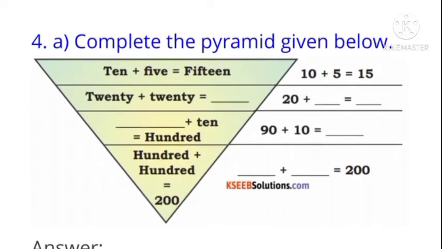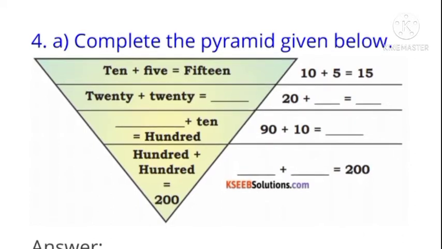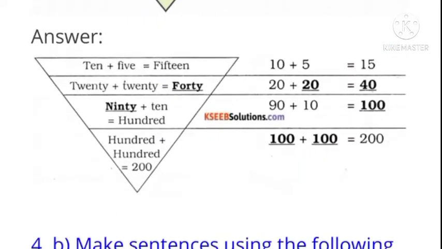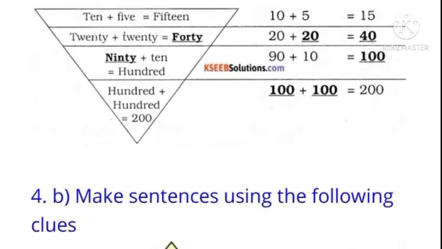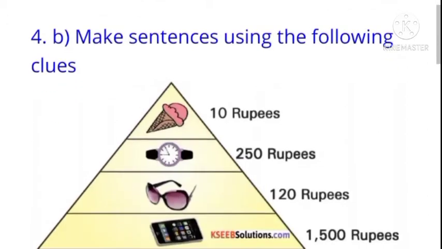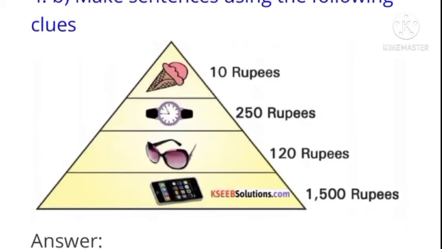See here, the pyramid is given. In this, the answers are there. You need to complete. 10 plus 5, 15. 20 plus 20, 40. 90 plus 10, 100. 100 plus 100, 200. Now make sentences using the following clues.